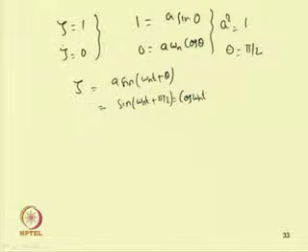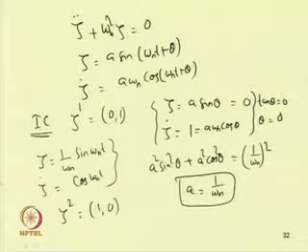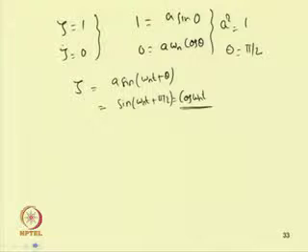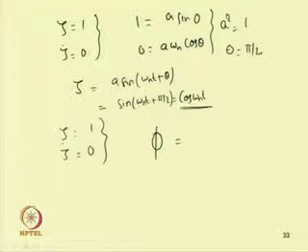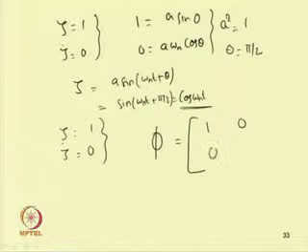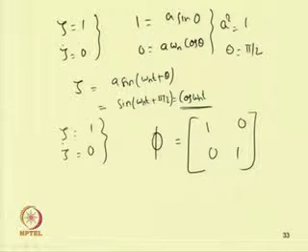So, the two fundamental sets of solutions: one is cos omega n t and the other is 1 by omega n sin omega n t. After one time period T, we obtain zeta equal to 1 and zeta dot equal to 0. So, our monodromy matrix, that is phi, which is obtained after one time period, becomes 1 0 and 0 1.